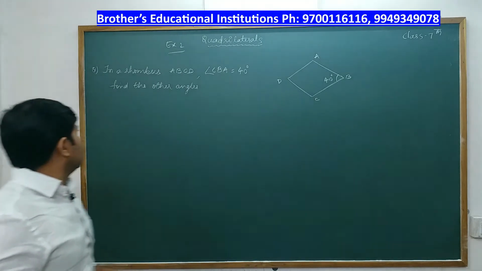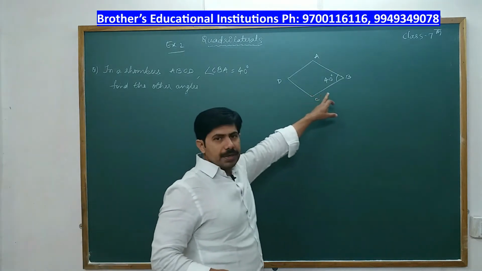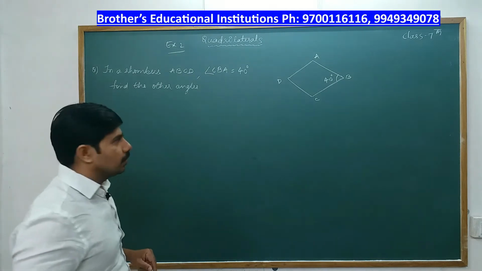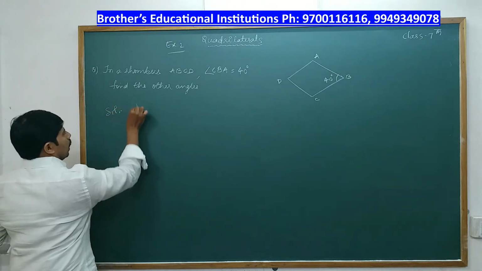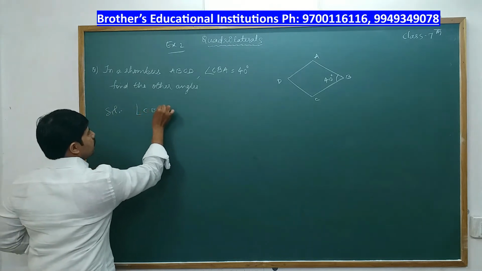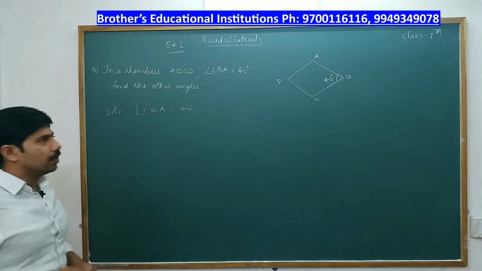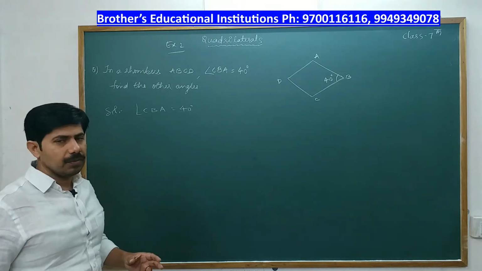Next problem. In a rhombus ABCD, angle CBA is 40 degrees. So in the diagram it is mentioned angle CBA is 40. Find all other angles. Okay, so now we write angle CBA is equal to 40 degrees. See, in a rhombus, opposite angles are equal and adjacent angles sum to 180 degrees.